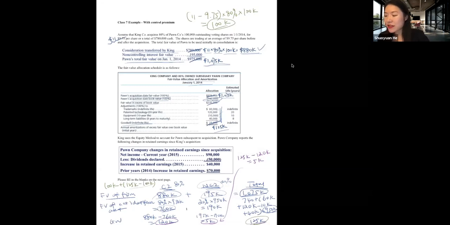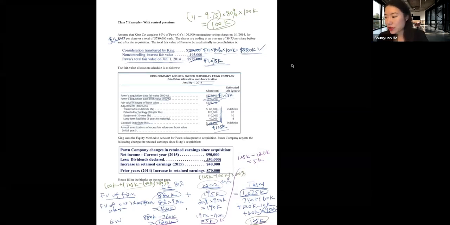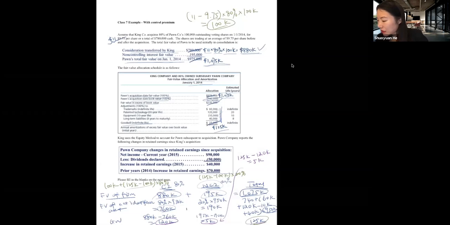And this 25,000, 80% goes to controlling interest, 20% goes to non-controlling interest. Multiply by 80%. And 125,000 minus 100,000 multiplied by 20%. That is goodwill belonging to the non-controlling interest. So this 25,000 multiplied by 20% is 5,000 as well. It will give you the same answer.